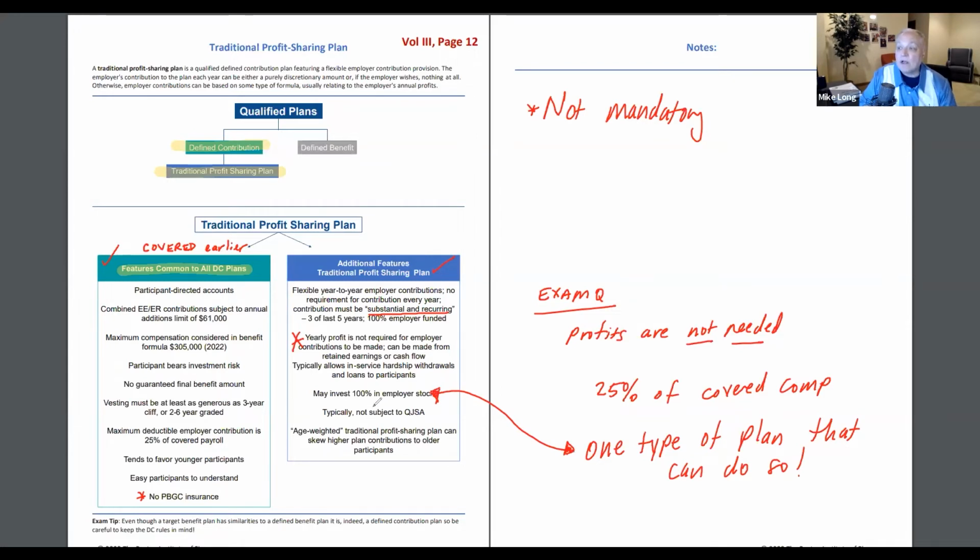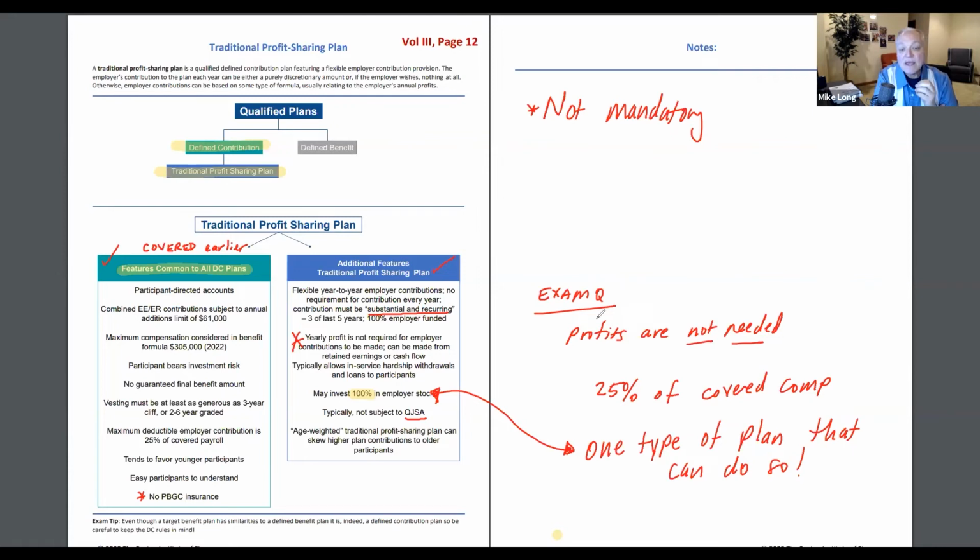There was a question: what is PBGC? Oswaldo, that is Pension Benefit Guaranty Corporation, and it insures defined benefit plans only. Qualified Joint and Survivor Annuity is what QJSA means, and that's something that is applicable for defined benefit pension plans. The default payout has to be a joint and survivor annuity. Not true with the profit sharing plan.